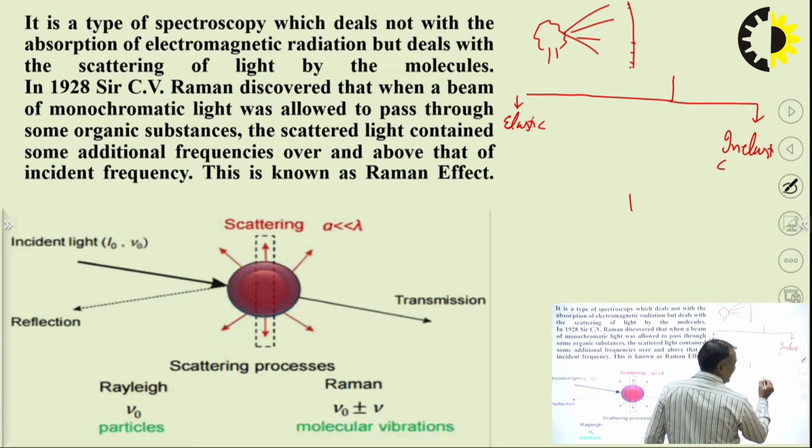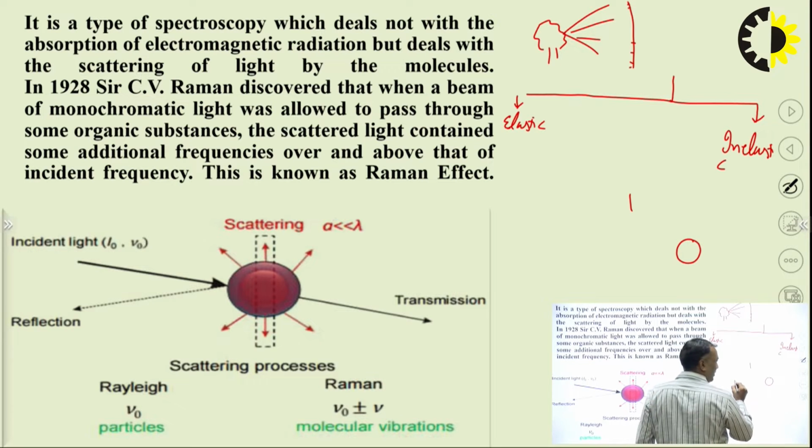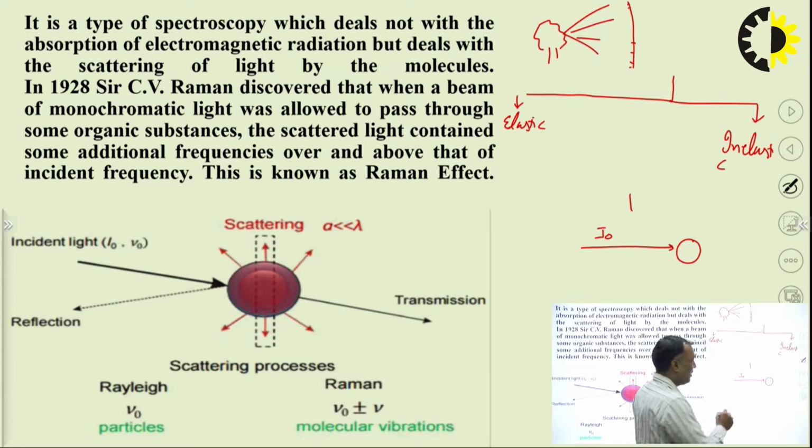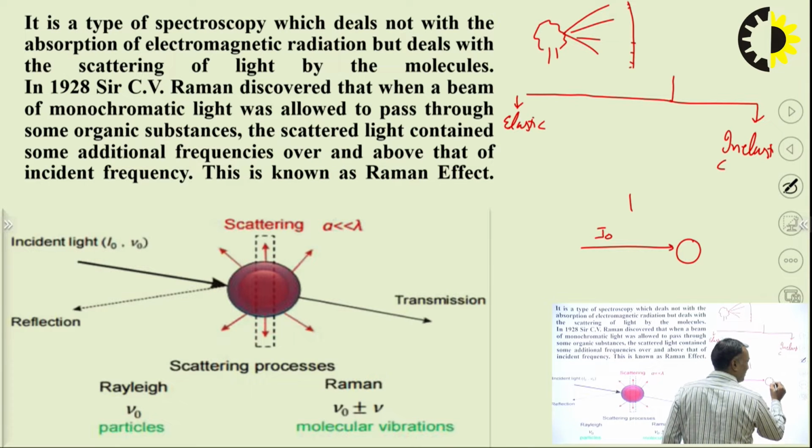Suppose this is one charged particle and this is my incident radiation, I naught. When this incident radiation falls on this charged particle, what happens?